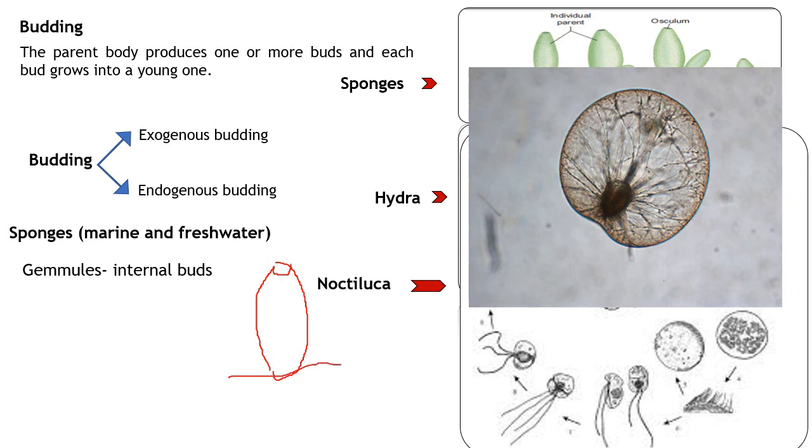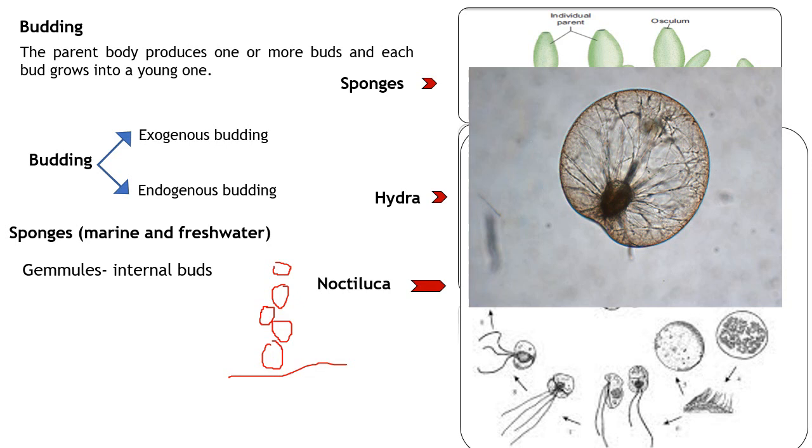Okay, the substratum. So inside these sponges, a lot of internal buds will be growing, and these internal buds are known as gemmules. When the condition is not favorable for the sponges, the parent body slowly disintegrates. Let me draw it.